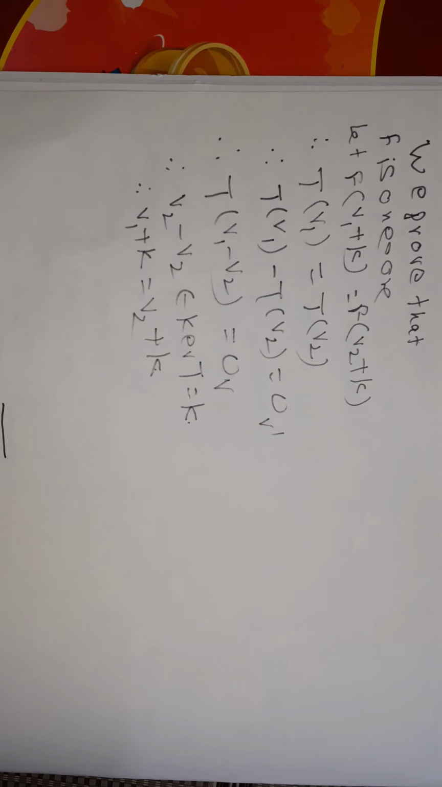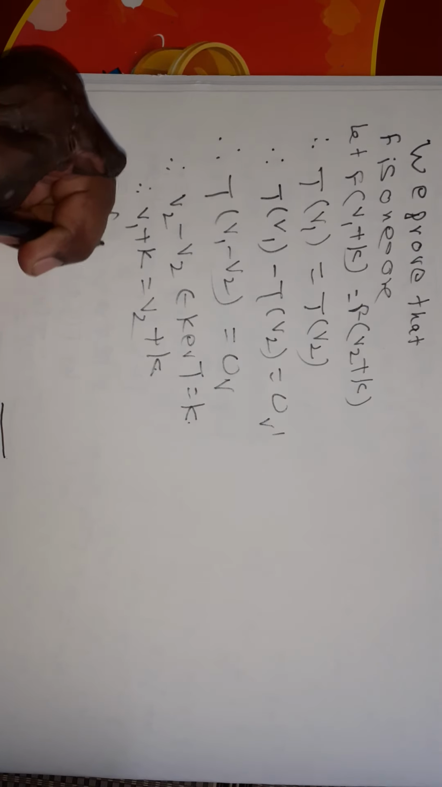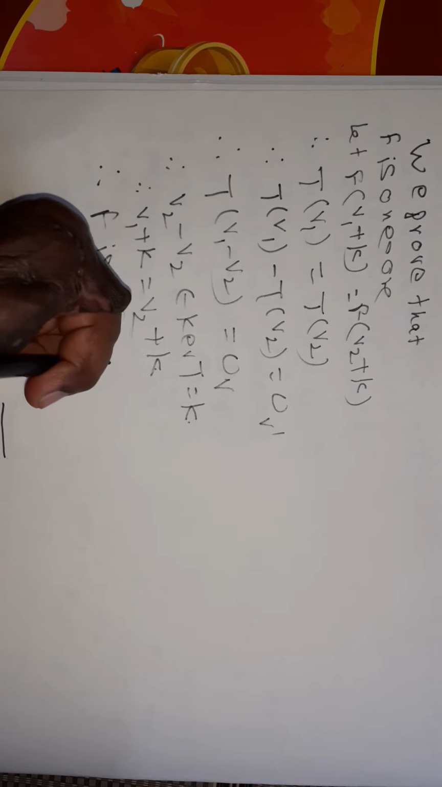And therefore, F of V1 plus K is equal to F of V2 plus K implies V1 plus K is equal to V2 plus K. Therefore, F is 1-1. F is a 1-1 map.